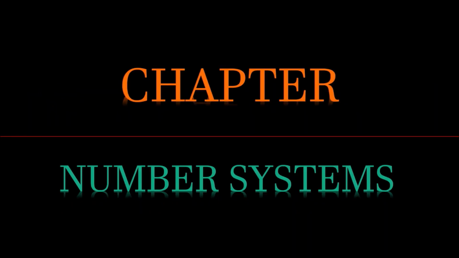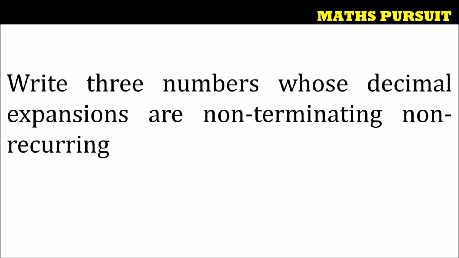Today we will look into the questions from the chapter called Number Systems. The given question is: write three numbers whose decimal expansions are non-terminating, non-recurring. Now let us see how we can write three numbers whose decimal expansions are non-terminating, non-recurring. The question is asking us to write three numbers.